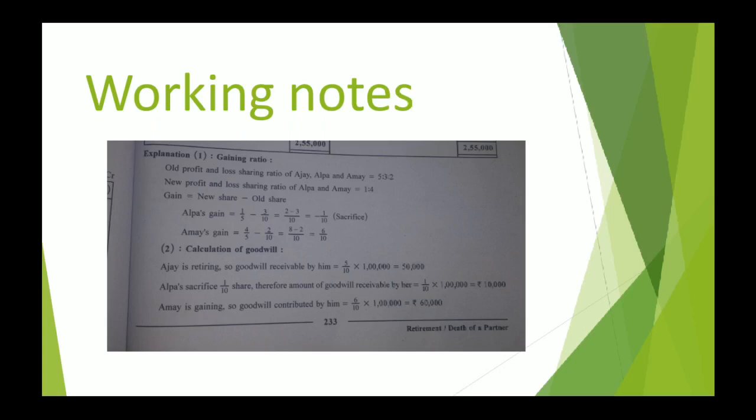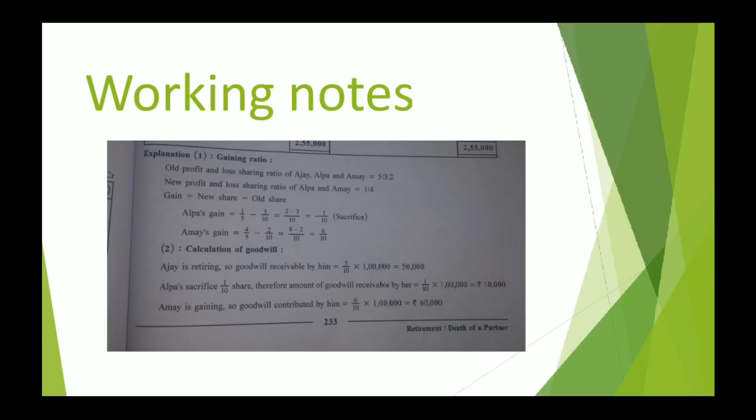The journal entry will be like the one who is sacrificing will also be credited. Now Alpa is sacrificing and Amay is gaining. So journal entry, if you want to write down, or else you can even check this journal entry on page number 234 of your textbook.